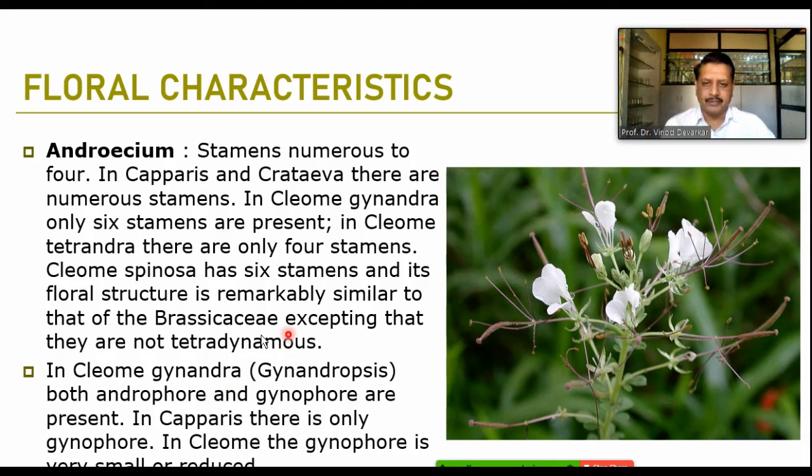In the genus Cleome gynandra, now known as Gynandropsis pentaphylla, both androphore and gynophore are present, and they are attached to one another. In Cleome, this gynophore is very small or reduced. So here in this flower, you can observe that gynandrophore.